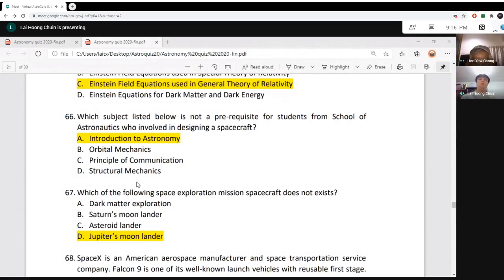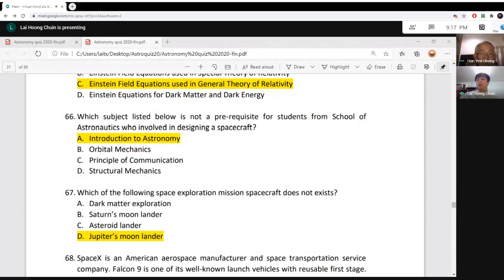Whereas introduction to astronomy, we call it an elective subject. That means you can choose whether you want to study this subject or not. So introduction to astronomy is actually an elective subject, for students to design a spacecraft, unless it's specified in the question that designing a spacecraft with the mission to explore something, or for an astronomical mission, then introduction to astronomy is a core subject, or else it will be an elective subject.